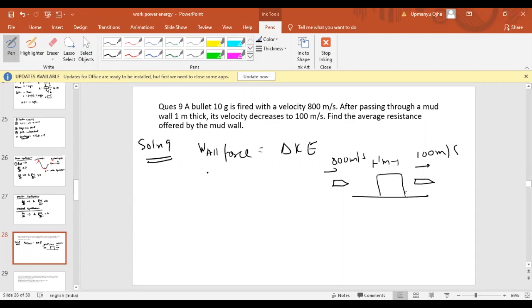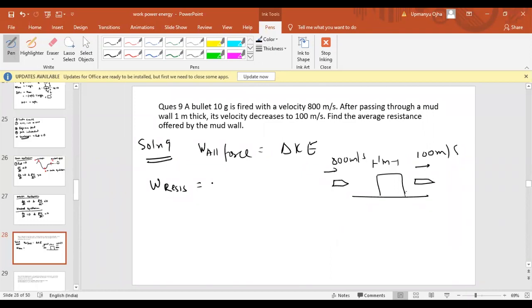Okay, so if we apply the work energy theorem here, we state that the work done by the resistive force should be equal to the change in kinetic energy.